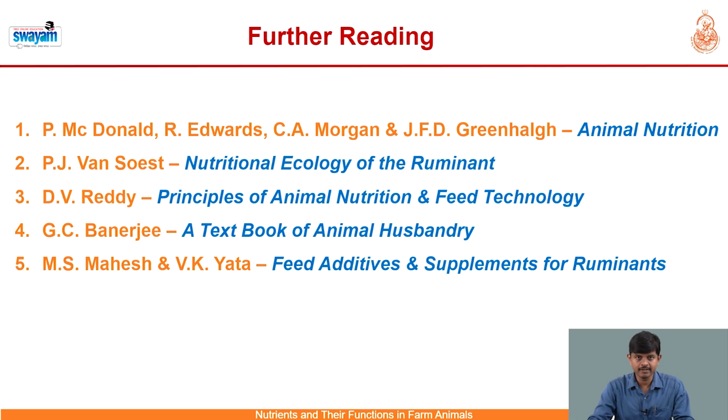For further reading, I would recommend the participants to refer to these five reference materials. One is Animal Nutrition textbook by McDonald. Second is Nutritional Ecology of the Ruminant by P.J. Van Soest. Principles of Animal Nutrition and Feed Technology by D.V. Reddy. A Textbook of Animal Husbandry by G.C. Banerjee. And Feed Additives and Supplements for Ruminants by M.S. Mahesh and V.K. Vaidya. So, thank you all for your attention.